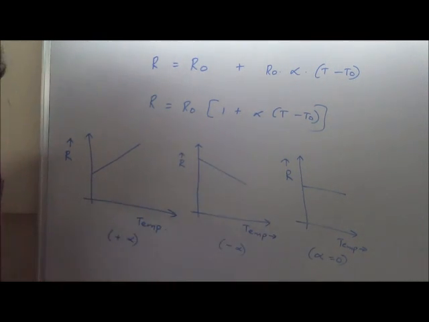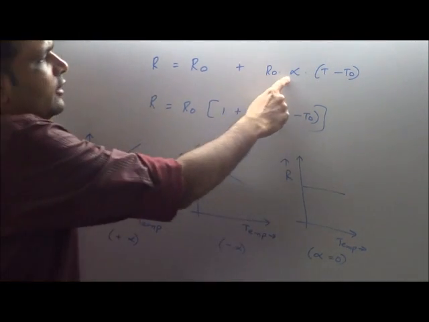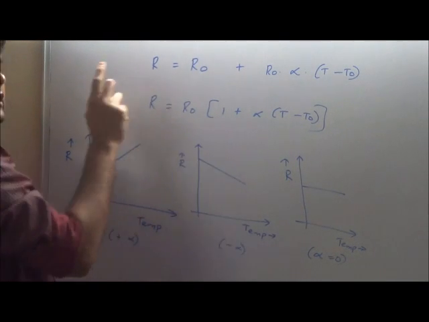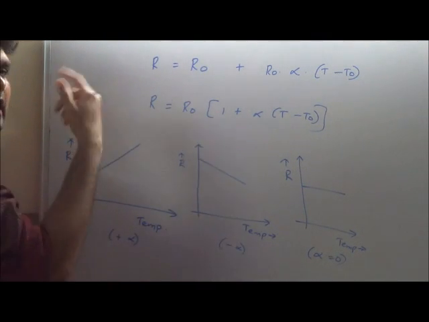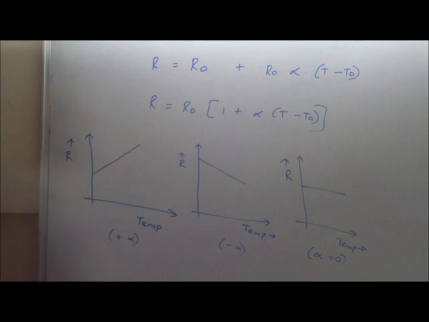For alloys like constantan, manganese, alpha is 0, this part will be 0, our new resistance at a higher temperature will be the same as original resistance at a lower temperature. Get me?